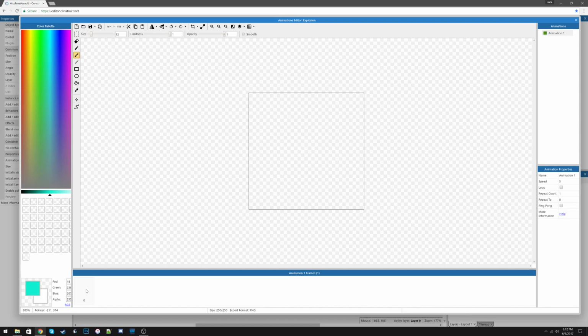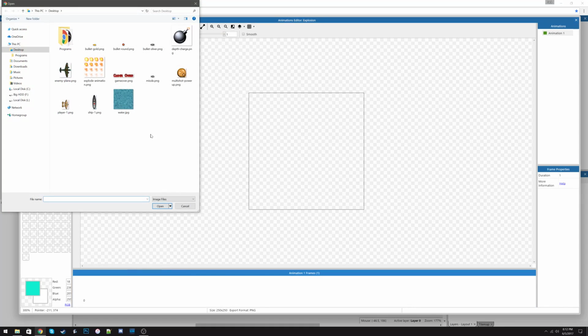Right now there's 1 frame here, it's blank. We're going to right click in here and we're going to click import frames from strip, and we're going to click on our explosion sprite strip.